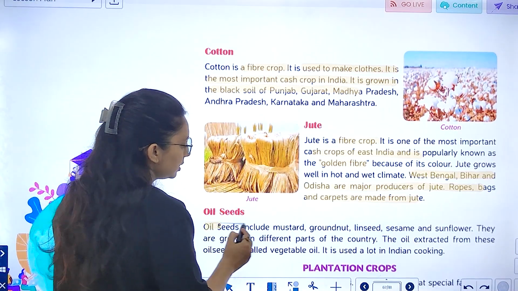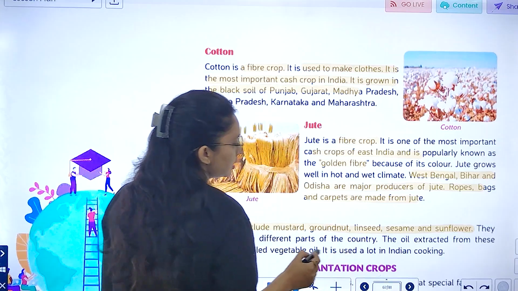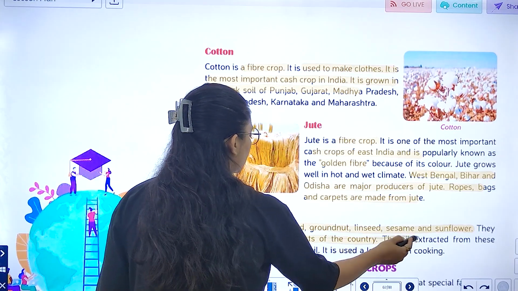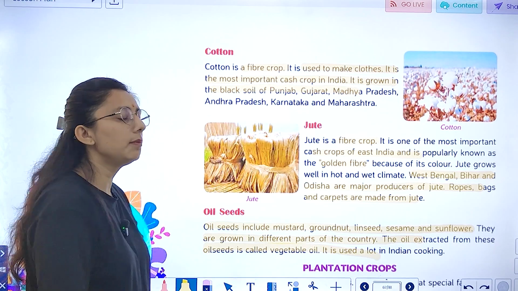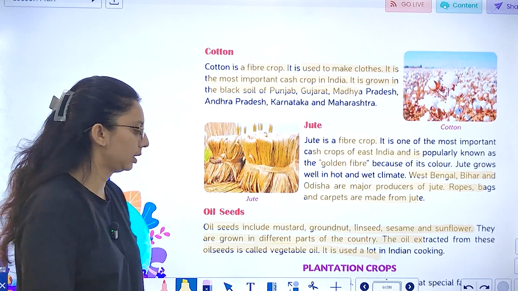Now oilseeds. Oilseeds include mustard, groundnut, linseed, sesame and sunflower. They are grown in different parts of the country. The oil extracted from these oilseeds is called vegetable oil. इनका हम यूज करते हैं कुकिंग में, right?